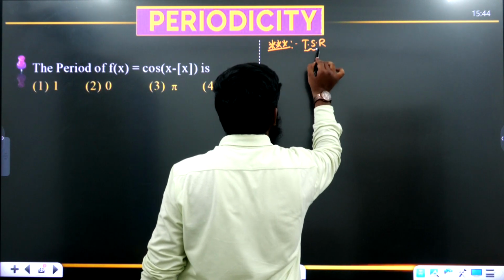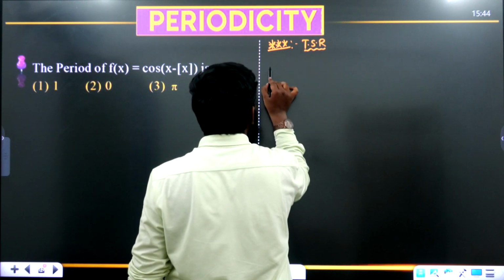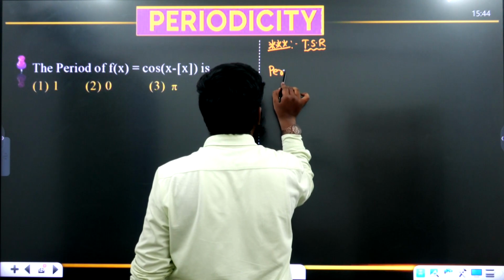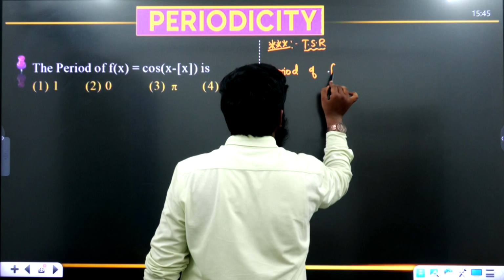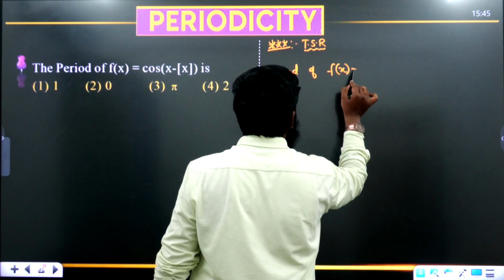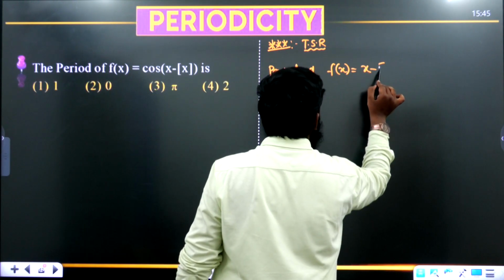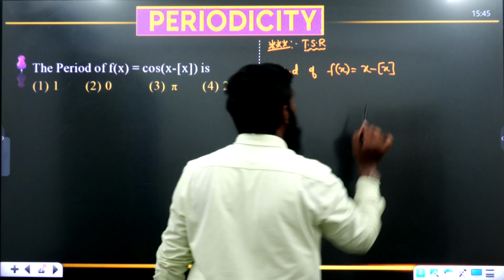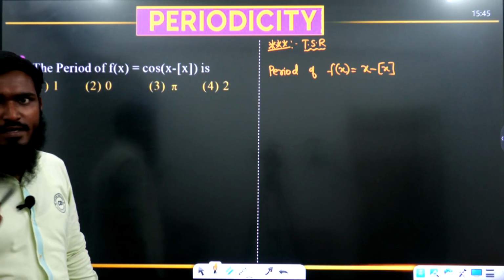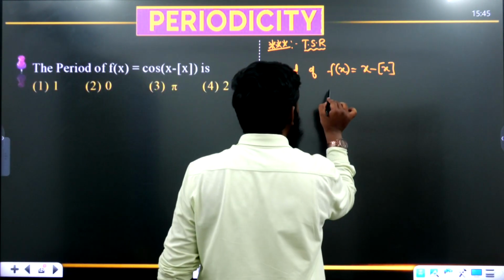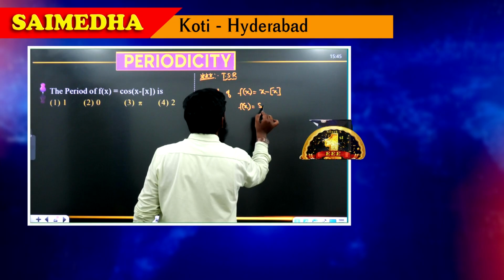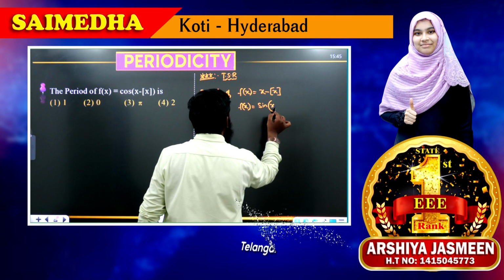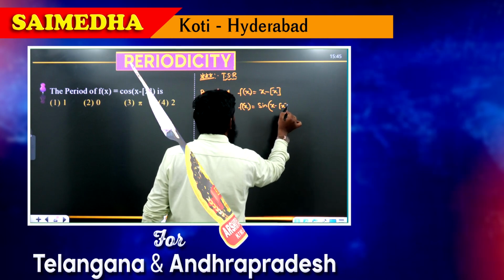Time saving result. Okay, now what we are doing is finding the period of this part. Period of f of x is equal to x minus bracket of x. Okay. Now similarly, again what we are taking over here: f of x is equal to sine of x minus bracket of x.